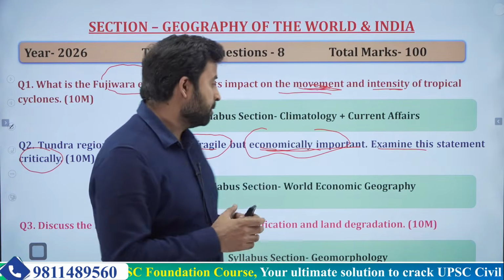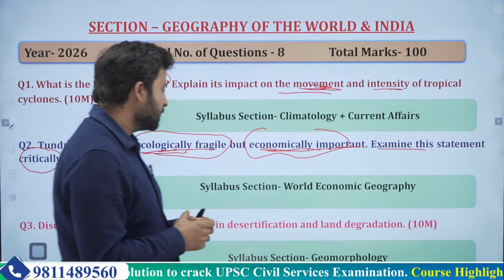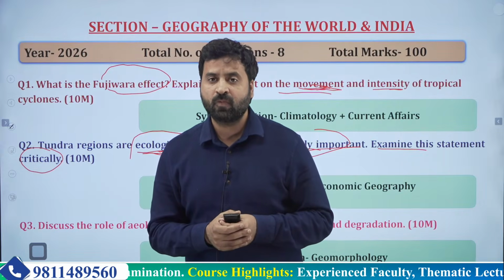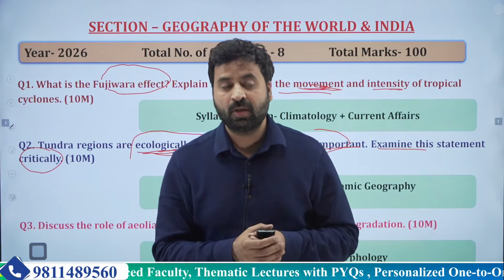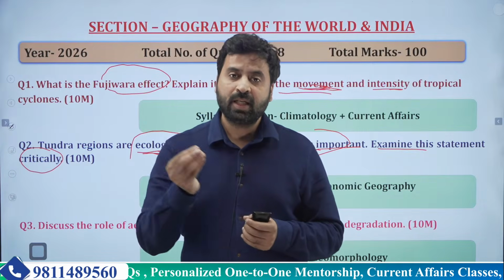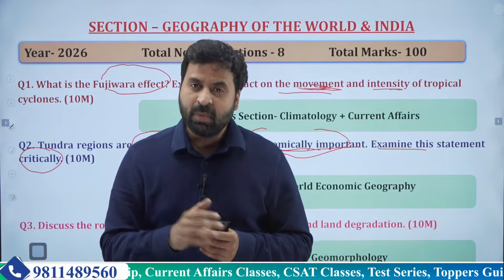Now, what are its effects, and what is the role of this process in desertification and land degradation? Quite a straightforward question. It is increasing the extent of desert areas into neighboring regions. It is creating loss of vegetation in the semi-arid regions.